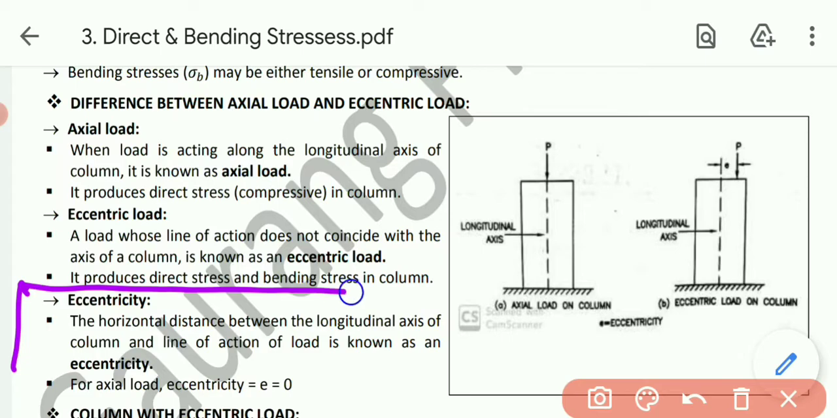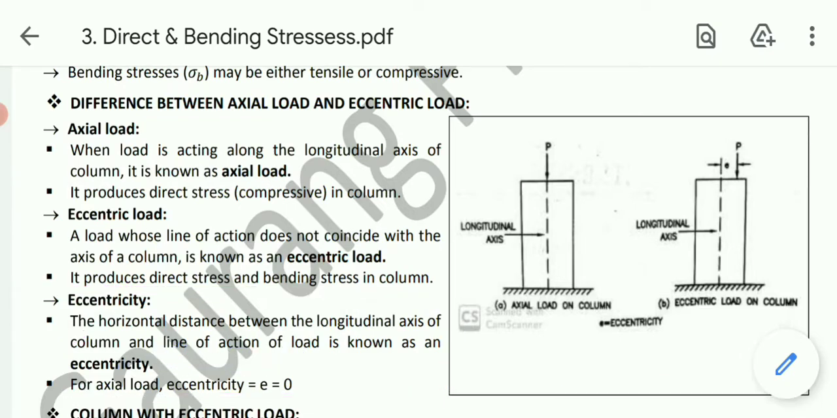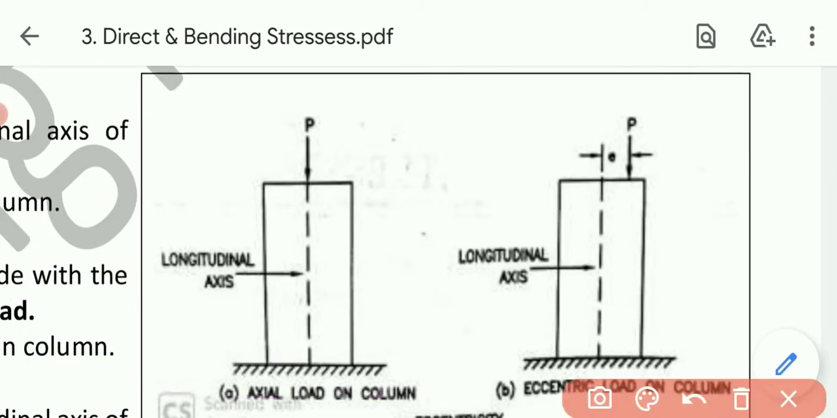Next one, that is eccentricity. The horizontal distance between the longitudinal axis of the column and the line of action of the load is known as eccentricity. Let me just zoom the figure, then I will let you know. See, in this one, this is the longitudinal axis.